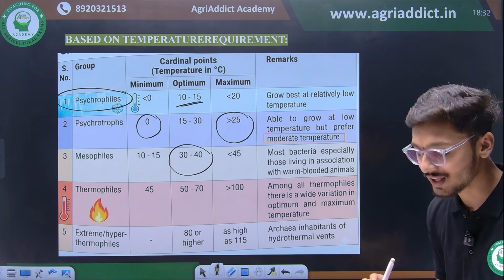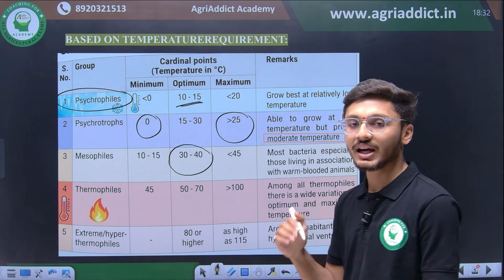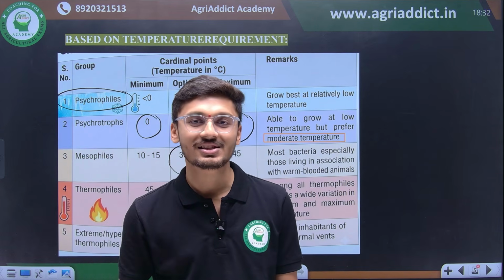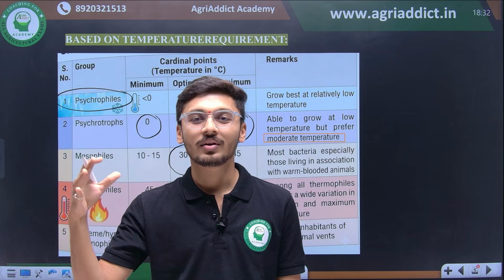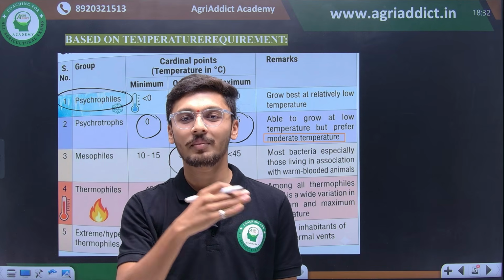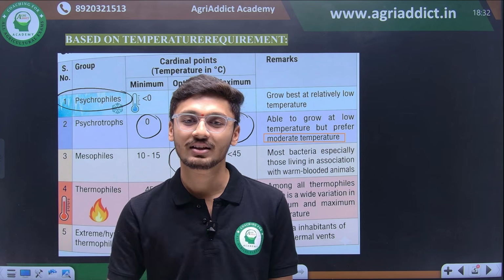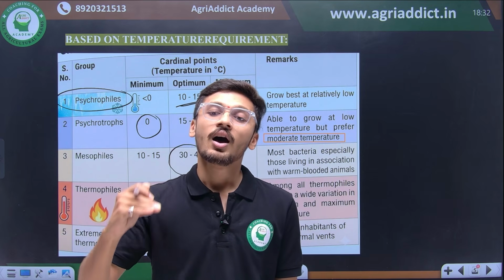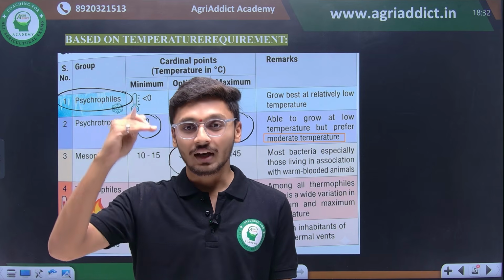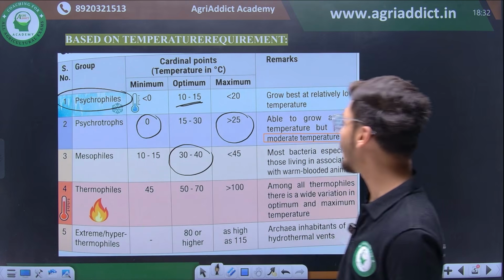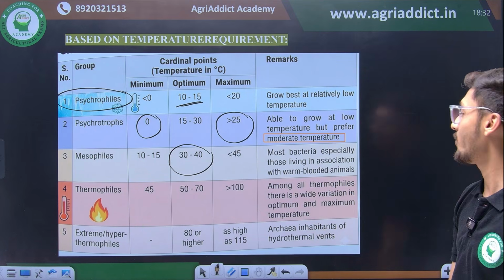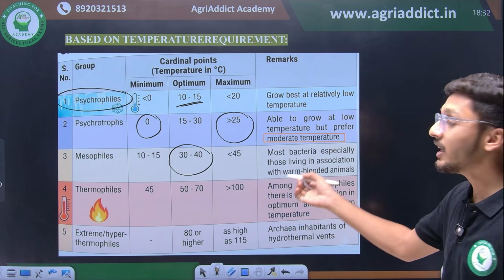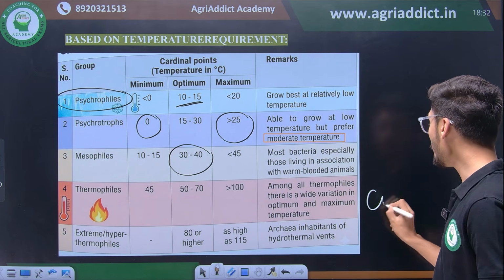Then there are thermophiles. Thermophiles are the organisms which can withstand extensively high degrees of temperature, right? Right now the summer season is going on in the Vidarbha region, and in Delhi also the temperature had gone to around 46. So thermophiles are the organisms which can withstand a temperature above 45 degrees Celsius and up to 100 degrees Celsius. And these thermophilic organisms are very important in the process of composting.